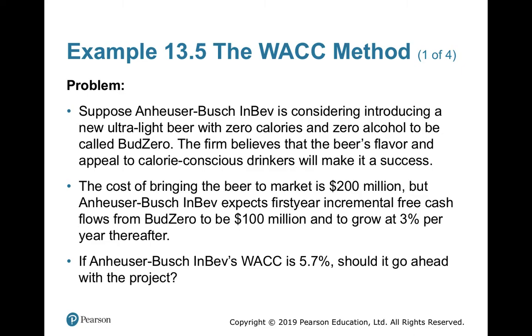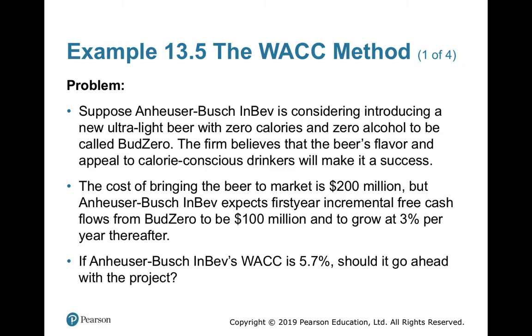Suppose Anheuser-Busch InBev is considering introducing a new ultralight beer with 0 calories and 0 alcohol, to be called Bud Zero. So there is no alcohol, there is no calorie, and the company wants to develop a beer in that, maybe a fruit beer. The firm believes that the beer's flavor and appeal to calorie conscious drinkers will make it a big success.